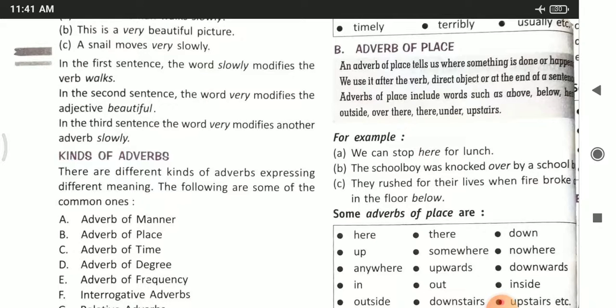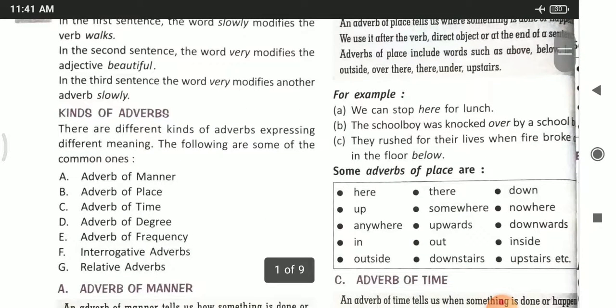Adverbs of place include words such as above, below, here, outside, over there, there, under, upstairs. For example, we can stop here for lunch. We can stop. Where? Here. So here is an adverb and it is modifying the verb stop. Number B. The schoolboy was knocked over by a school bus. So here the word over is an adverb and it is modifying the word knocked.